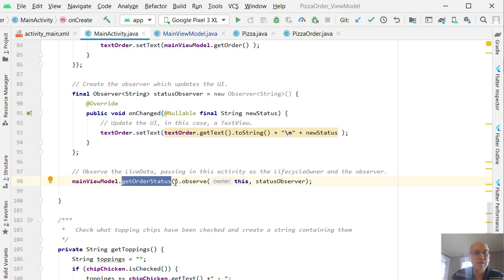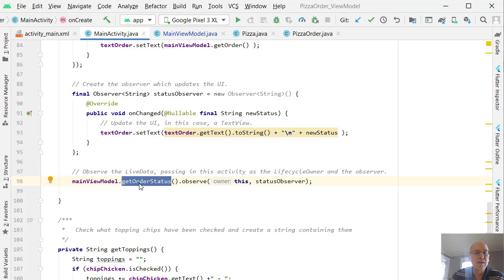So we call get order status, and then we go dot observe, and we're going to say we're now going to start observing this, and then we have to tell it what observer to use. And now we use this observer, the one we set up here. And so this will tie this observer to this data in our view model.